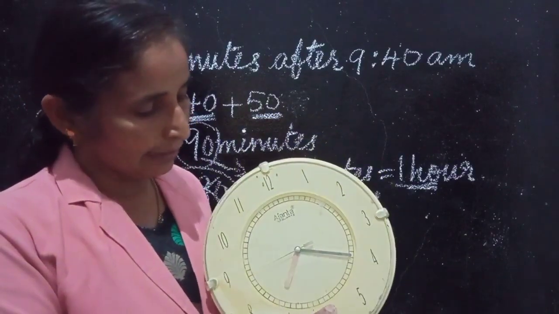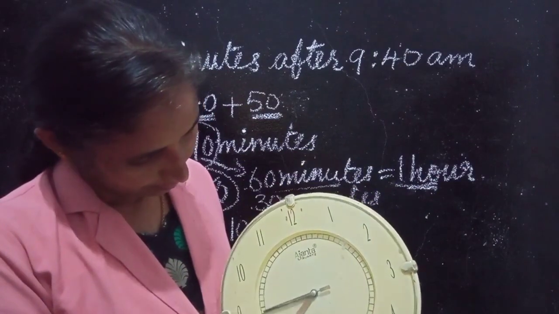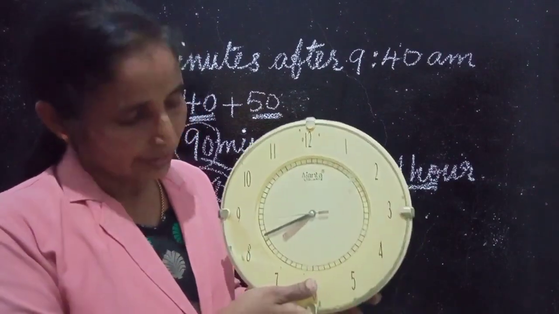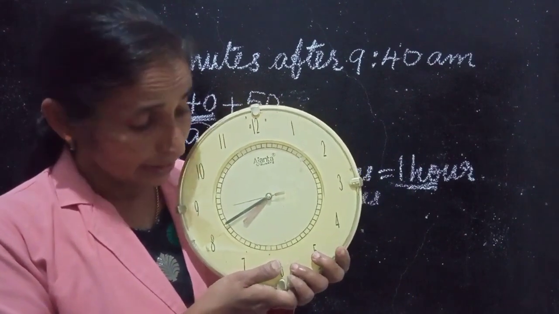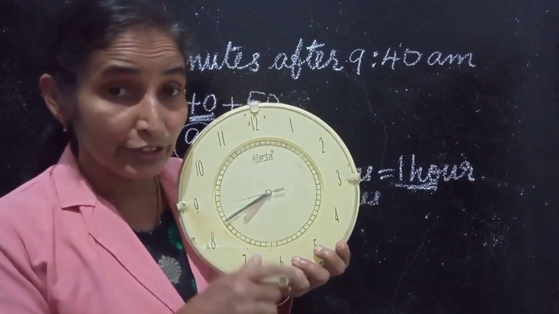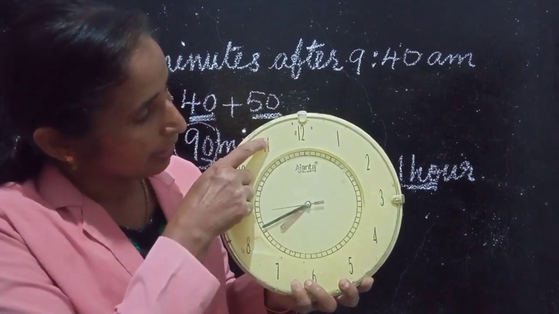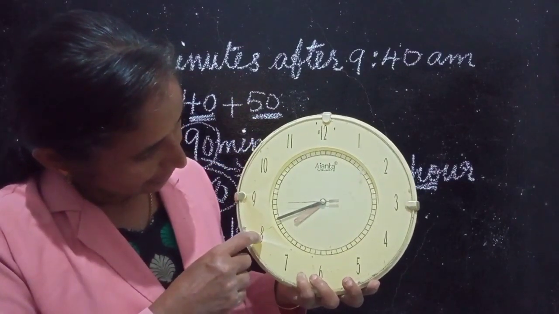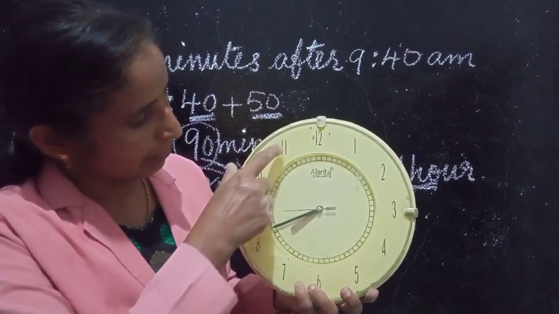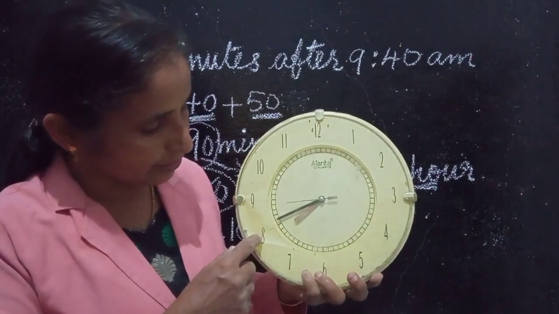Then the time here. Can you say what is the time here? Here we are using 2. When you are doing that, we have to count from here: 5, 10, 15, 20. 20 minutes to 8.